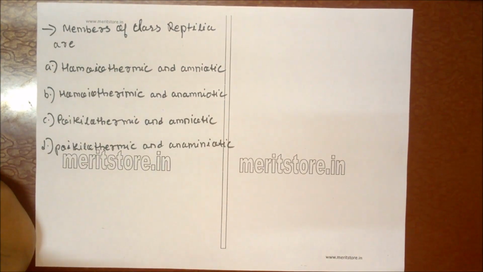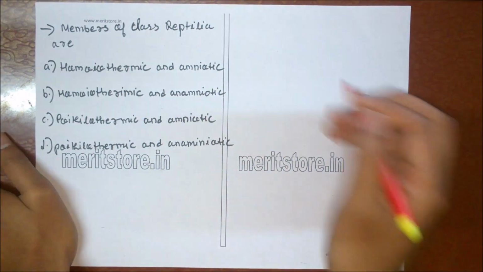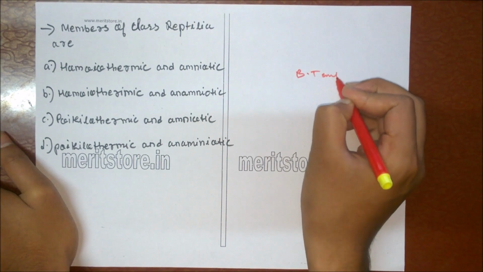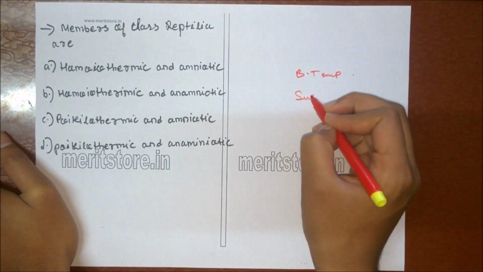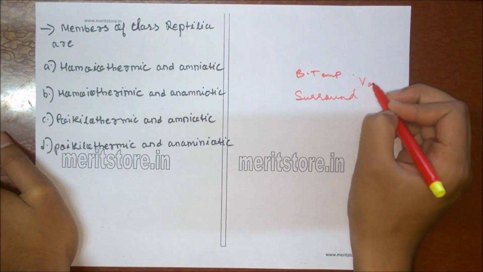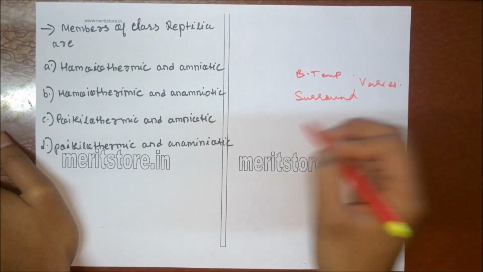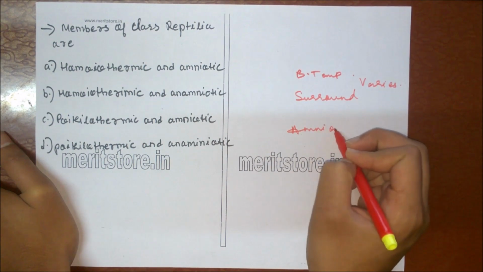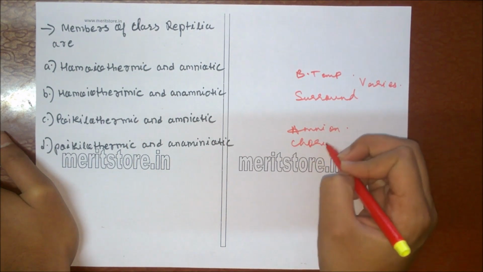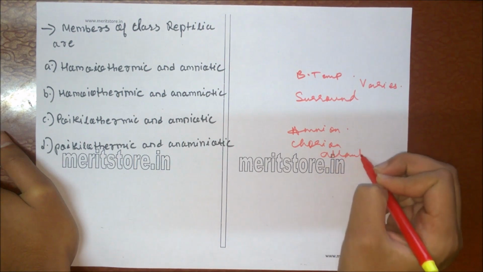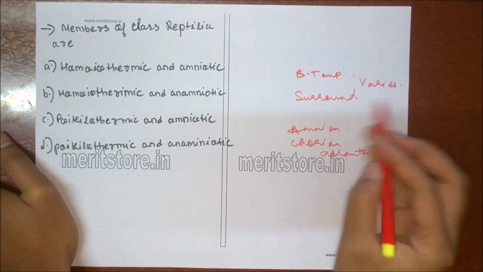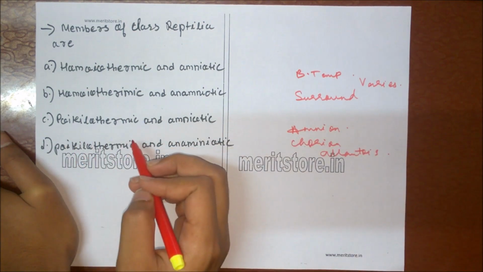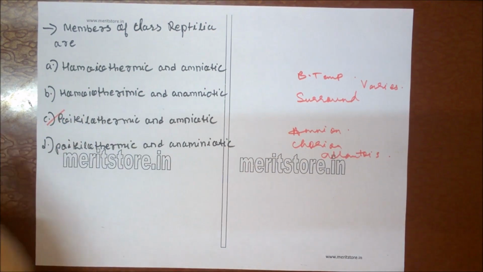Members of class Reptilia are A. Homeothermic and amniotic, B. Homeothermic and anamniotic, C. Poikilothermic and amniotic, D. Poikilothermic and anamniotic. Reptiles have body temperature which varies with that of the surrounding, and embryos have amnion, chorion, allantois. All of these structures are present. So the varying body temperature is known as poikilothermic and they are amniotic. Option C is the correct answer.